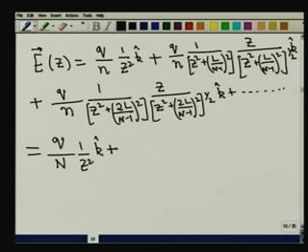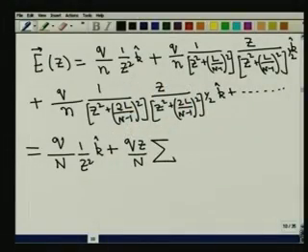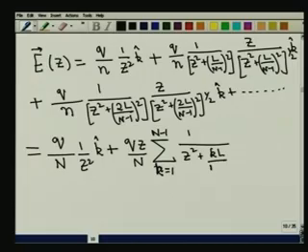Now, I can employ, as I told you, the summation convention. This will be given by qz by N, and then I have a summation where n takes values from 1 up to capital N minus 1, because that is the number of intervals that I have. I have 1 over z squared plus, I should use the notation k, n L over N minus 1 whole squared to the power of 3 by 2.